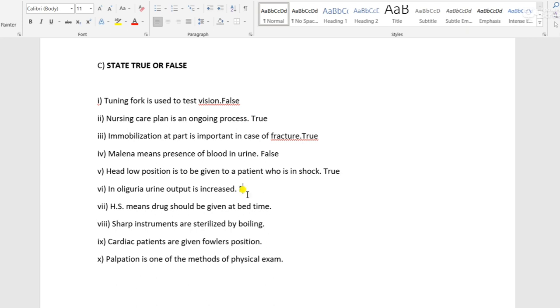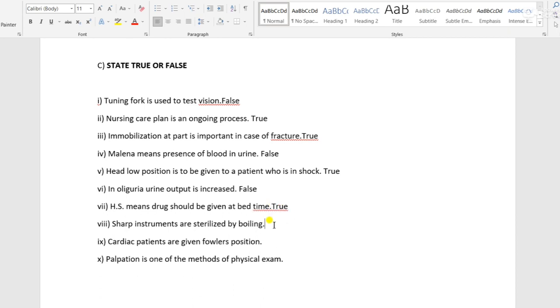So this is a false statement. HS means the drug should be given at bedtime. Yes, during night time we give the medicine. It is called HS. So this is a true sentence.